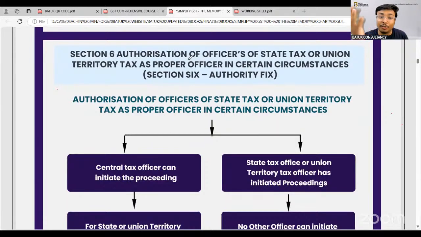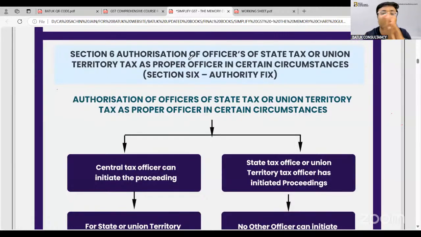Otherwise, if the government does not decide the authorization, there may be a conflict between the powers and a conflict between the proceedings. Hence, they have said that the government has decided the jurisdiction of the taxpayer, so that the proceedings can be easily conducted and concluded, that this is your officer Mr. X, and that is your officer Mr. Y. So the government has divided two jurisdictions, central jurisdiction and state jurisdiction.